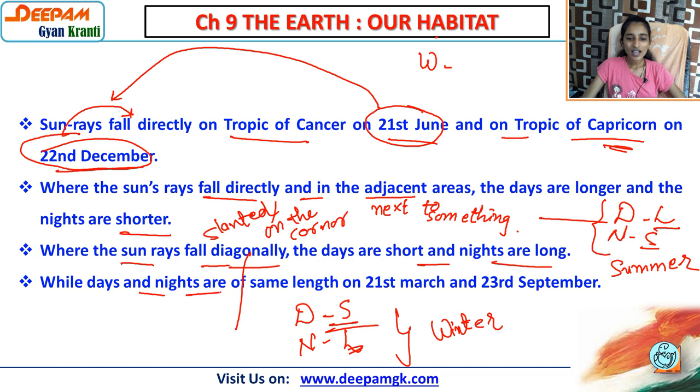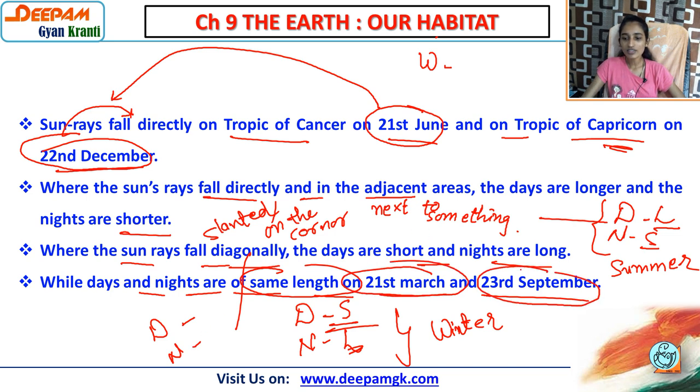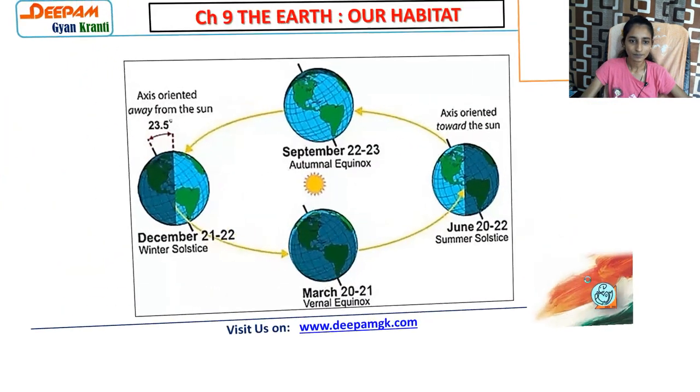While days and nights are the same length on 21st March and 23rd September. So that is also important. Days and nights are the same length, means days are the same and nights are the same. Which are the two dates? So 21st March and 23rd September. So you have to remember that. On 21st of March and 23rd of September we have equal day and equal night.